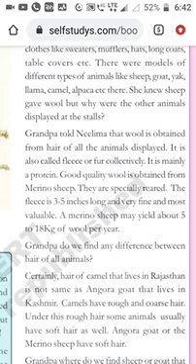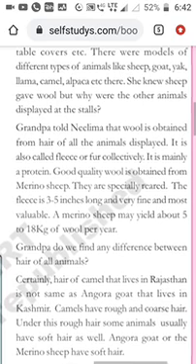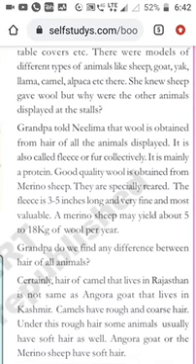Good quality wool is obtained from merino sheep, and it is one of the good proteins. Which sheep gives the good quality wool? The merino sheep. They are specially reared. The fleece is 3 to 5 inches long and very fine and most valuable. Which woolen thread will be very long? Merino sheep hair gives very long woolen thread. How many inches? It will be 3 to 5 inches long, and also very fine and most valuable.